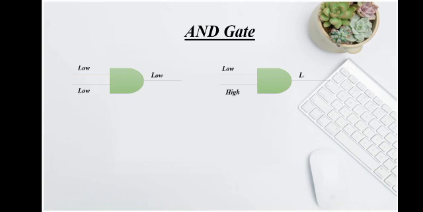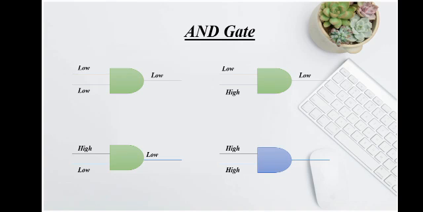Why? Because if one of the inputs is low, then it produces low, because AND gate means to multiply the numbers. Then if the first input is high and the second is low, again it will give you low. And if both inputs are high, as you can see in the last diagram, then you will have output high.